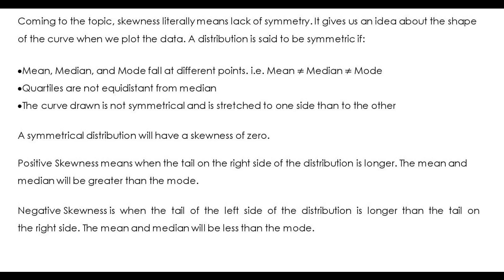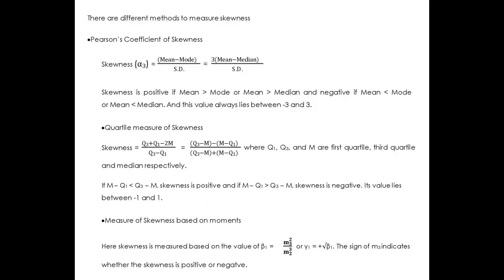There are different methods to measure skewness. One of them is Pearson's coefficient of skewness. It is given by alpha 3, and this equation is mean minus mode divided by standard deviation. We already have the equation mean minus mode is equal to 3 times mean minus median. So we substitute that here, and we get alpha 3 equal to 3 times mean minus median divided by standard deviation.